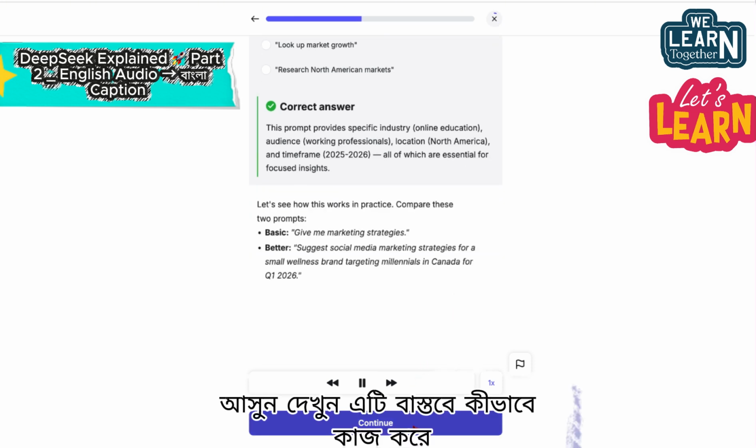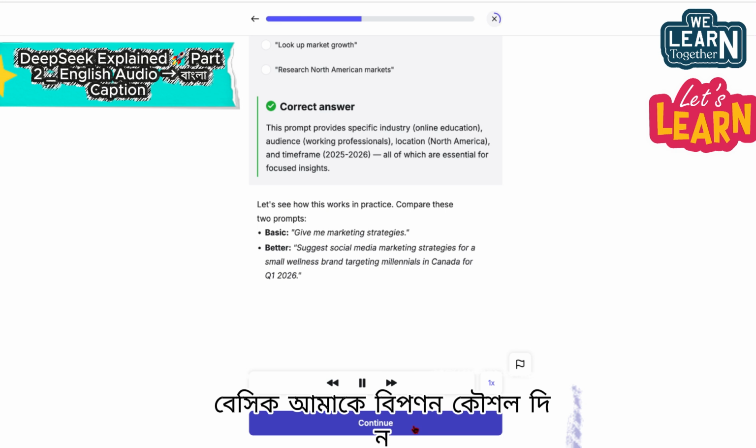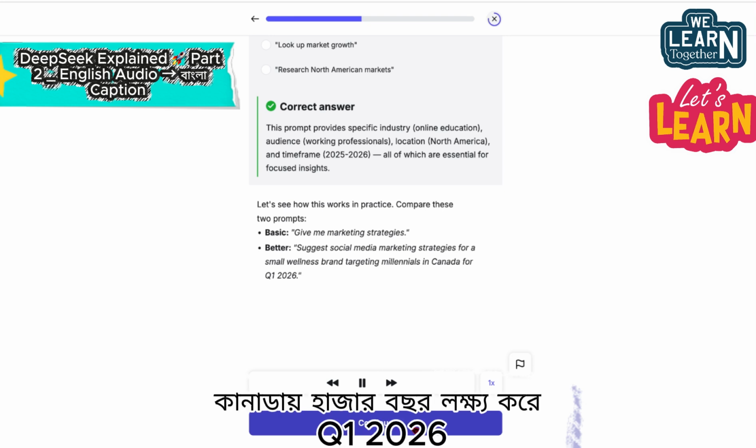Let's see how this works in practice. Compare these 2 prompts. Basic: give me marketing strategies. Better: suggest social media marketing strategies for a small wellness brand targeting millennials in Canada for Q1 2026.